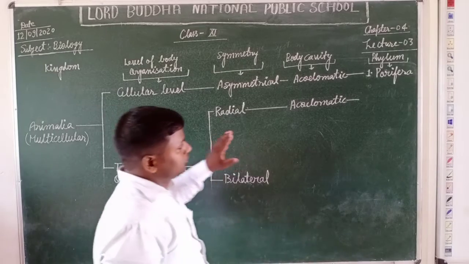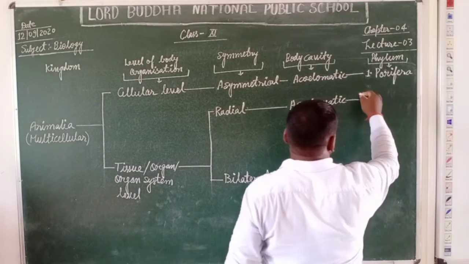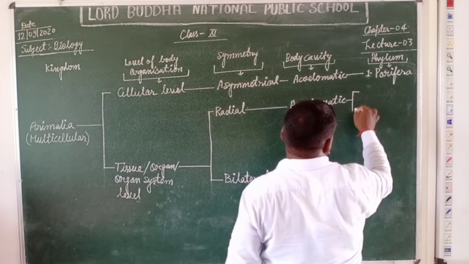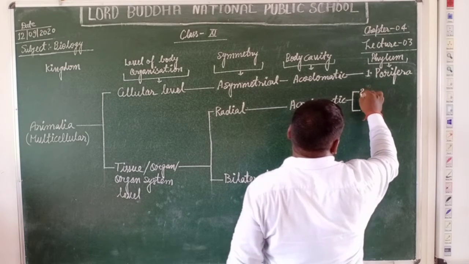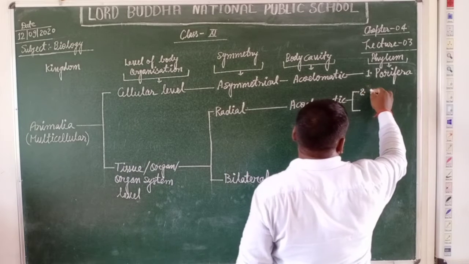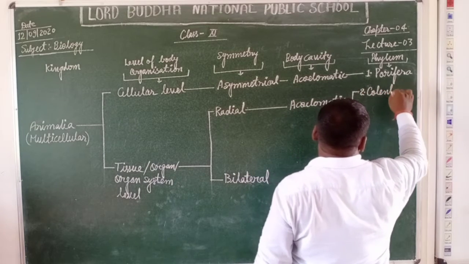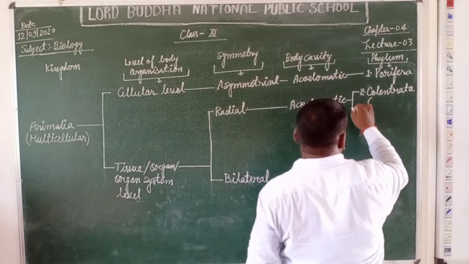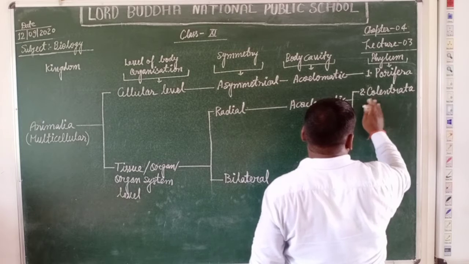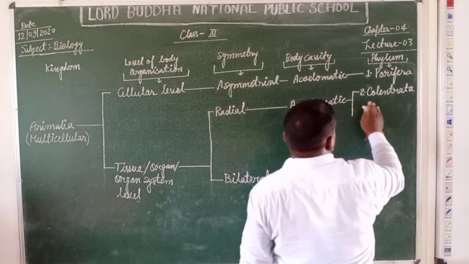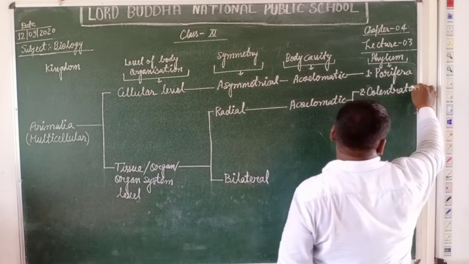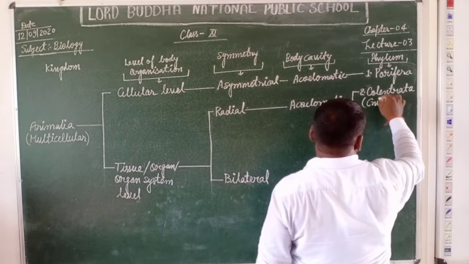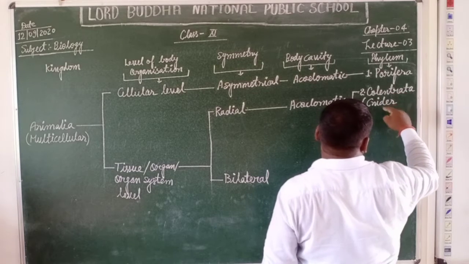There are two phyla belonging to such basis of classification. The second one is Coelenterata, also known as Cnidaria, due to the presence of stinging cells. In Greek, Cnidos means stinging cells. That's why they are also known as Cnidarians or Cnidaria.